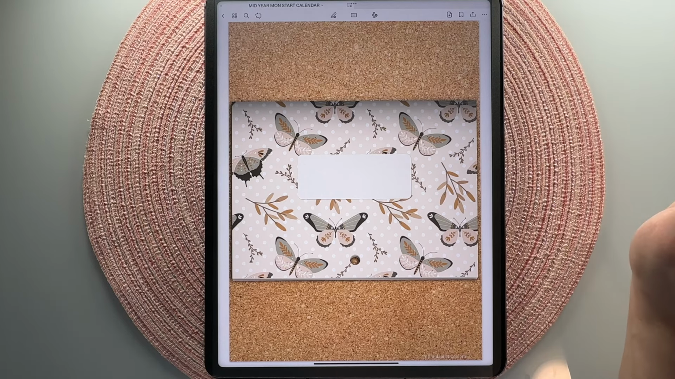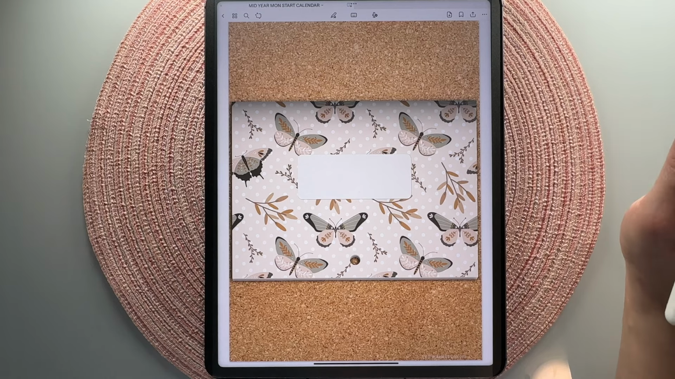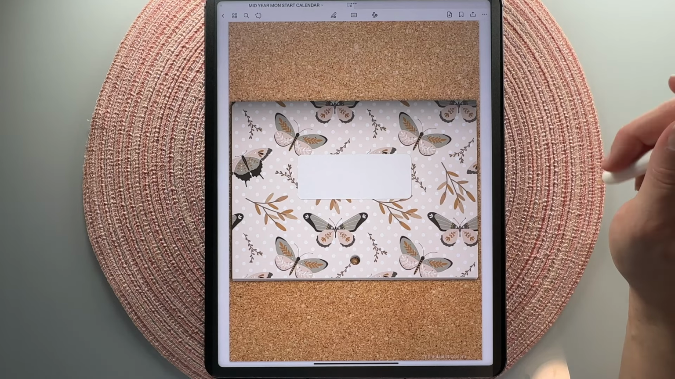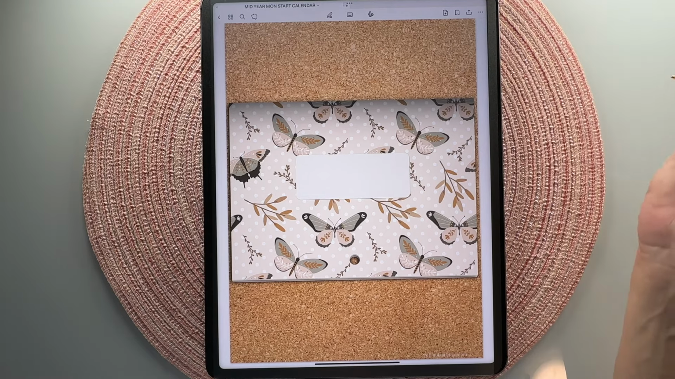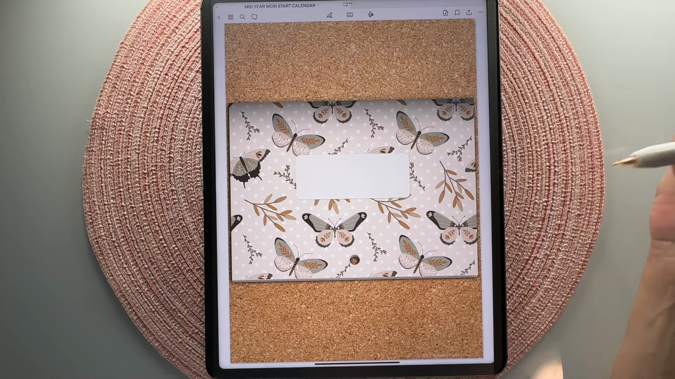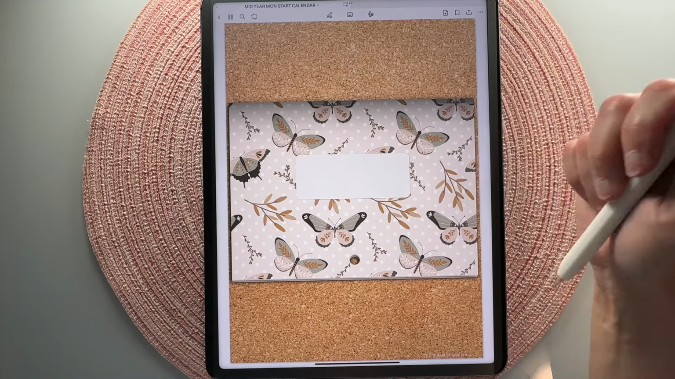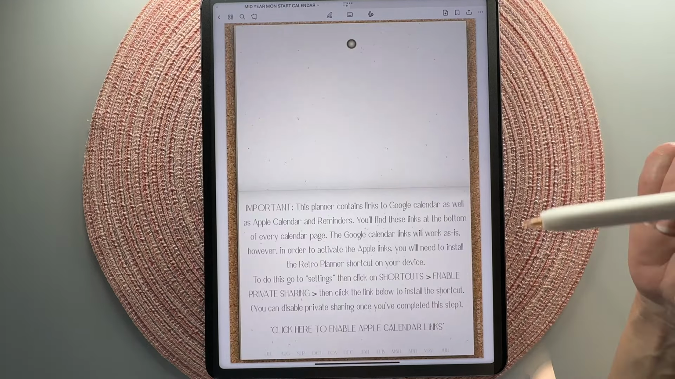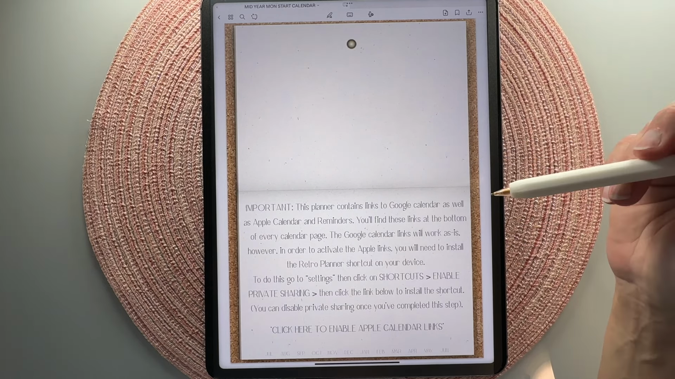Today's release is a mid-year dated portrait month only planner, and it's available with Sunday and Monday start, and it also comes with a couple of extra special bonuses. So let's go ahead and walk through this planner. I went with kind of a boho butterfly theme, pretty neutral, and it's a kind of realistic looking calendar with a corkboard background. This planner, like all my planners, links to Google Calendar and Apple Calendar and Apple Reminders.